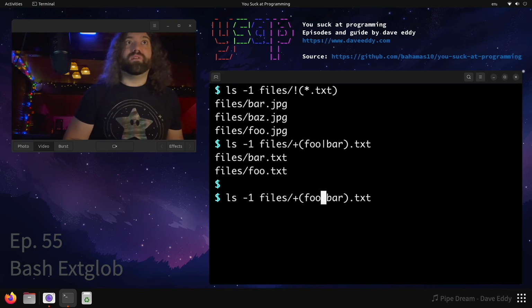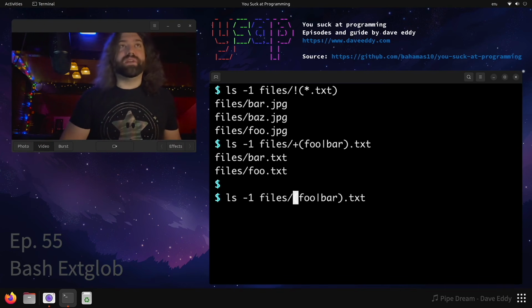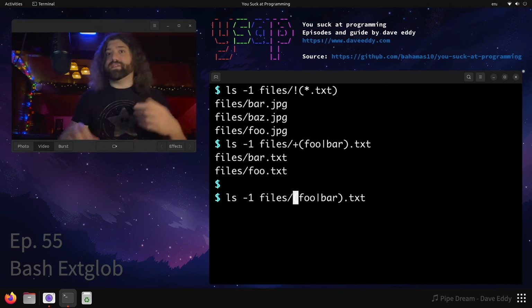So like I said before, you might be used to a question mark or a star. You could put it here. What is a question mark? 0 or 1, 1 or many, and then 0 or many. So yeah, look up basic regex if you want to know how to do this. So there you go. There's some basic extended globbing in Bash for you.